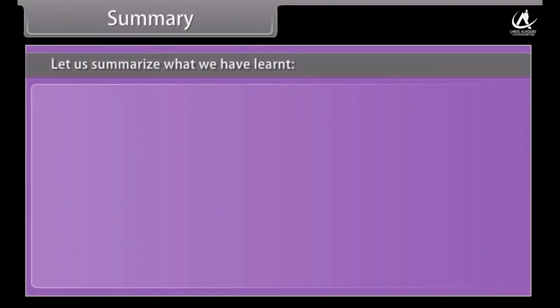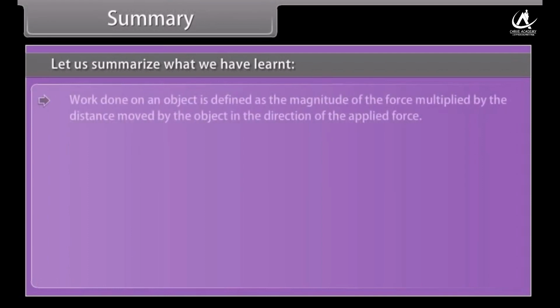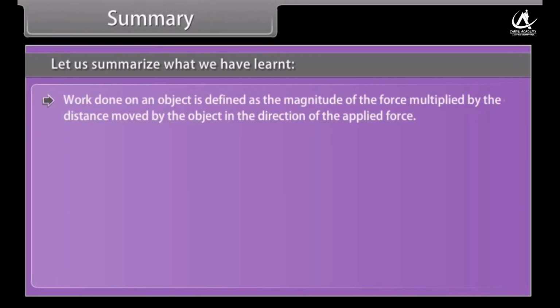Summary. Let us summarize what we have learned. Work done on an object is defined as the magnitude of the force multiplied by the distance moved by the object in the direction of the applied force. The unit of work is joule. 1 joule is equal to 1 newton into 1 meter.